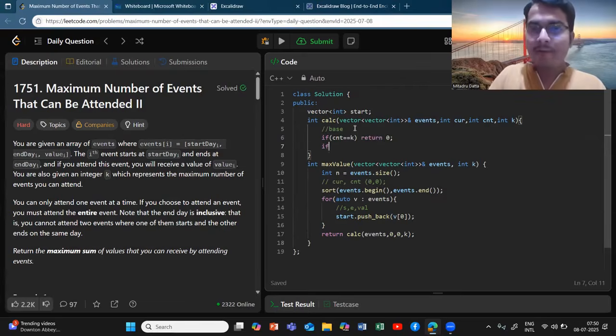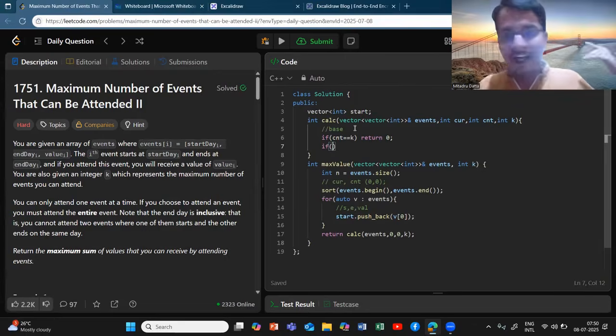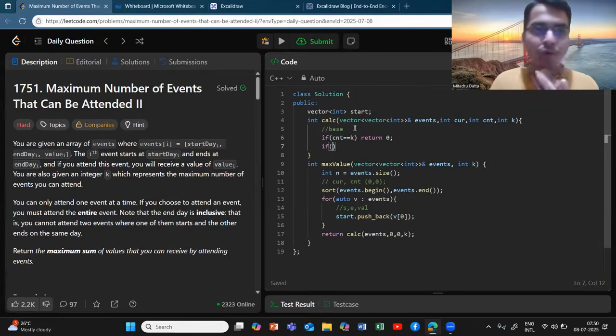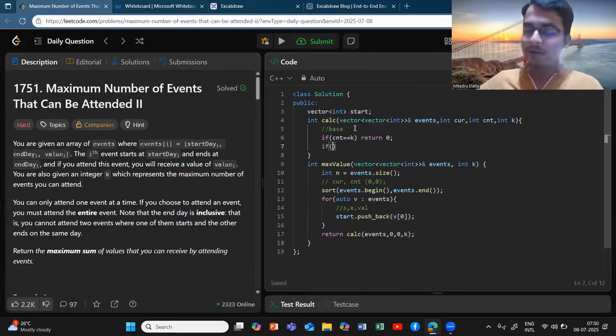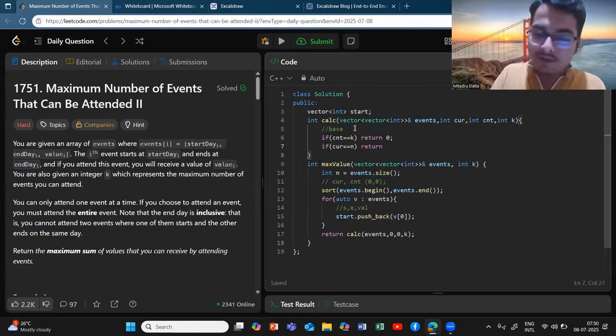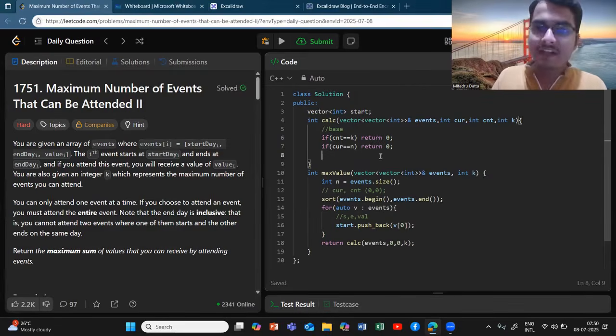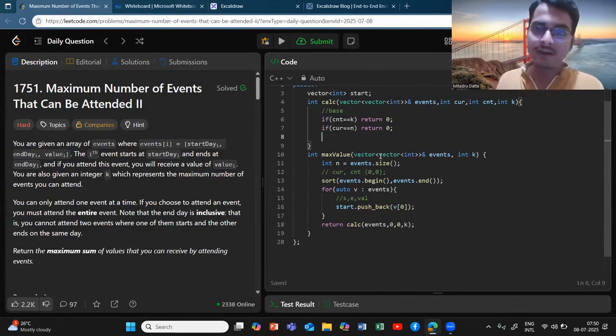Another thing which can happen, my current index might be at the last position, then I can take no more events. So these events are, let's say, the zeroth event, one event, two event, and all of these are there. Once I reach the last one, let's say I reach the index which is n, there are no more events which I can take. So just simply return 0 here also. So I hope you easily understood what is the base case here of the recursion.